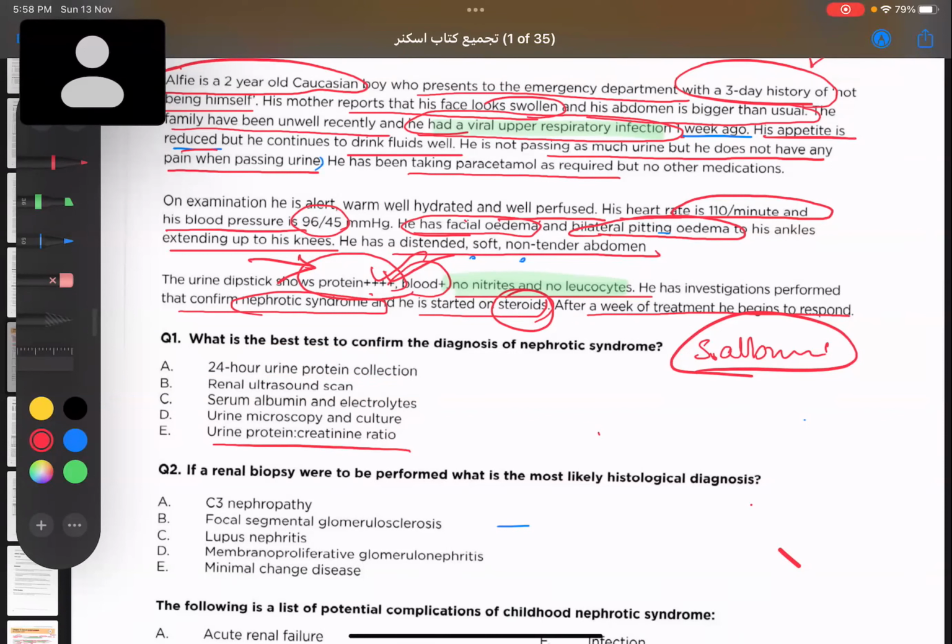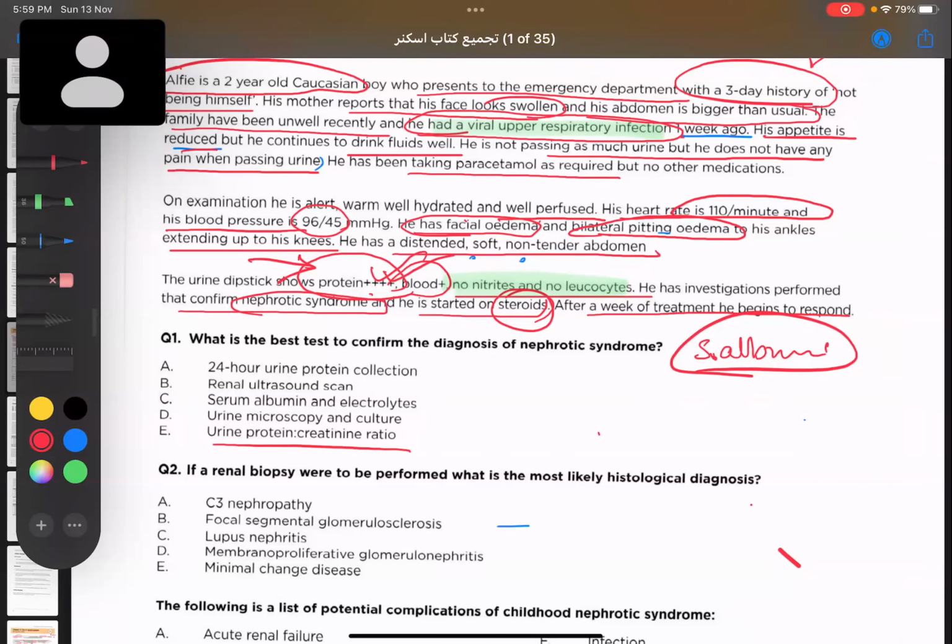Because there will be mainly loss of albumin, and when albumin is lost, the plasma colloid osmotic pressure will decrease and that will lead to edema. And what are the signs of edema in this child? He has a swollen face, edema, and most likely ascites, a distended abdomen. So this child is presenting with features of protein deficiency, albumin deficiency. To confirm that, next we are going to do serum albumin and electrolytes.